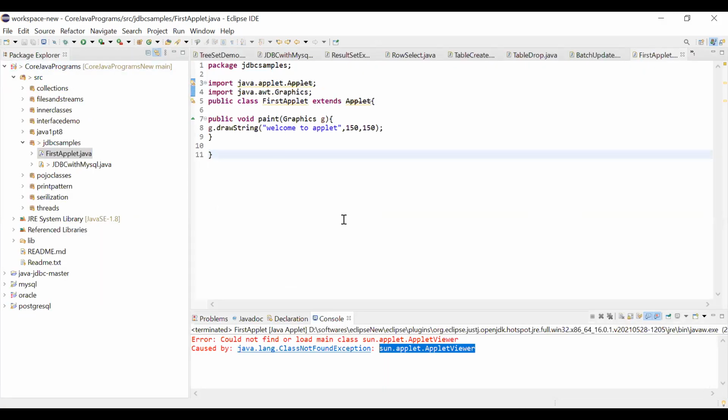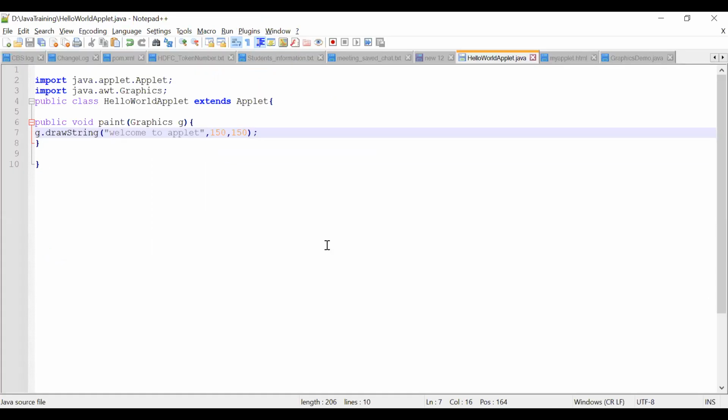Okay, so that's why I went to our regular Notepad++. I created a program here. The program is hello world applet.